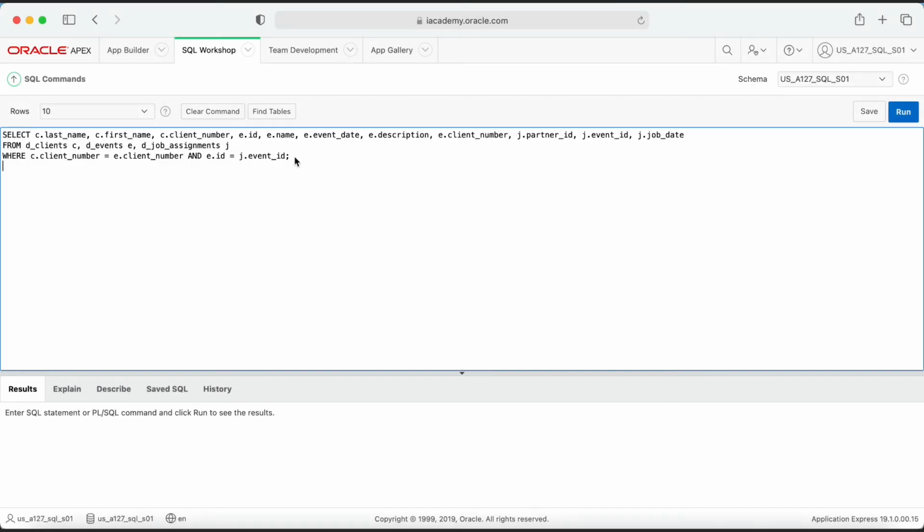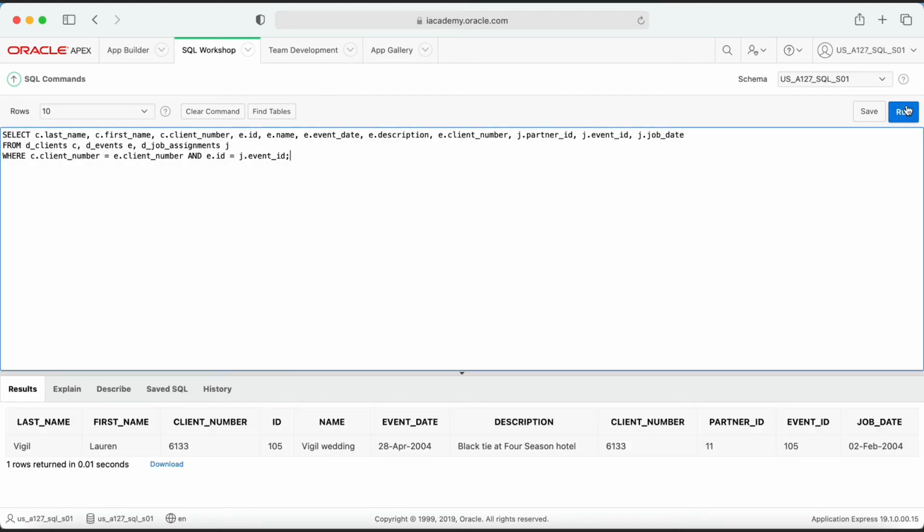Okay, so I have our code here in Apex, and we'll go ahead and run it, and we'll look at what happens in the results pane. As you can see, there is only one row that is outputted from this query, and it's got the client number of 6133.